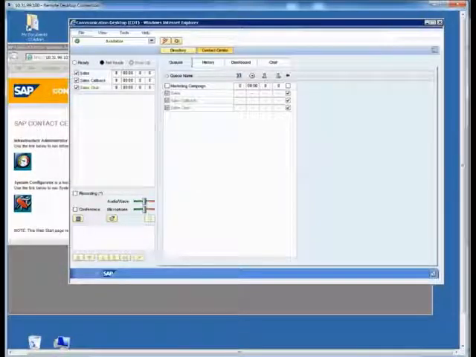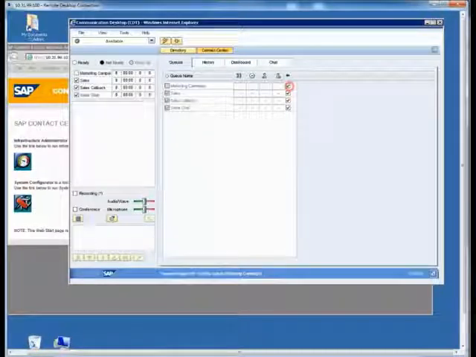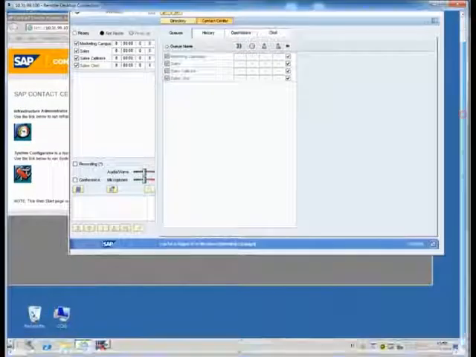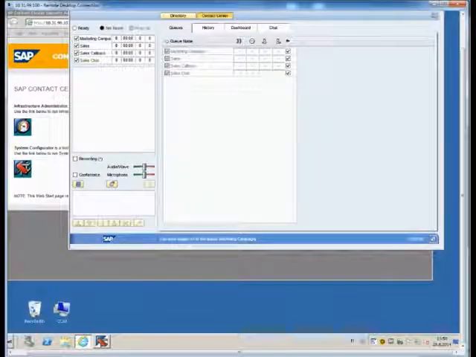As we can see, the marketing campaign queue is now visible for Simon 4, as it is for all other users in the same agent group. Simon 4 can now join the new queue and start serving in it. Sally also had a need for managing schedules. So let's move back to System Configurator and go to Schedules.